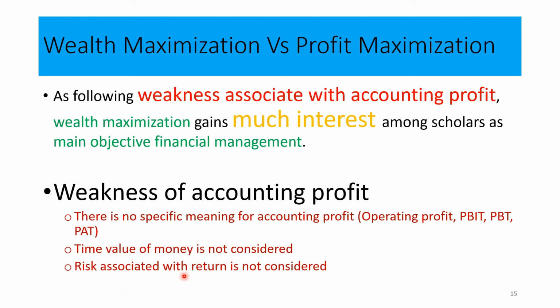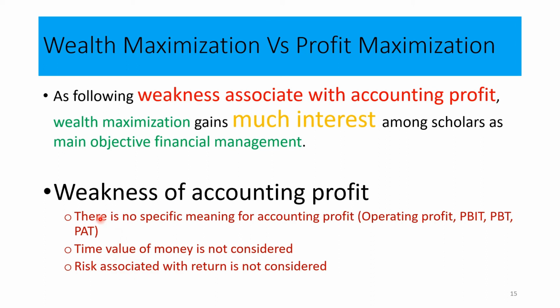And also, risk associated with the return is not considered. It's okay that we have calculated profits due to credit sales. Due to credit sales, we have identified a huge amount of profit, but we have a risk. We have to collect from our debtors, or accounts receivable. We don't know whether accounts receivable will be realized in the next financial year. We have a risk, but still we recognize the profit. That is why we say risk is not considered. Time value of money is not considered.